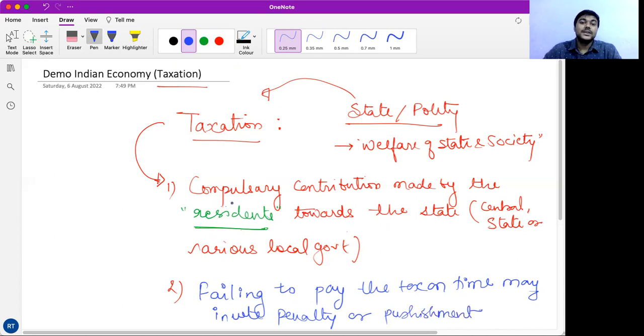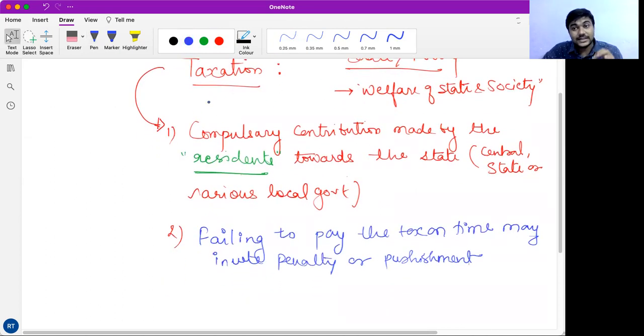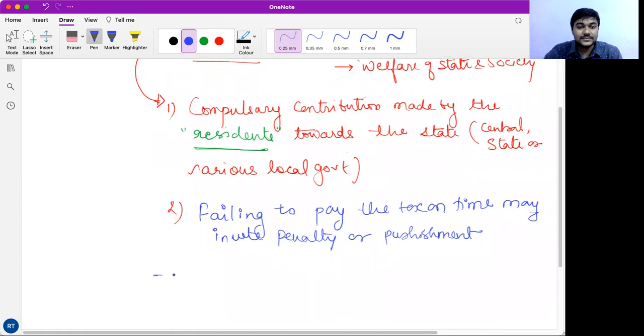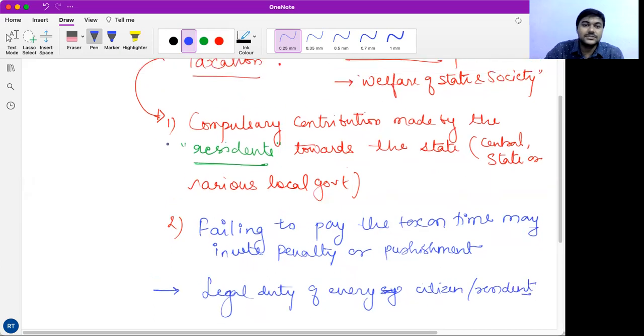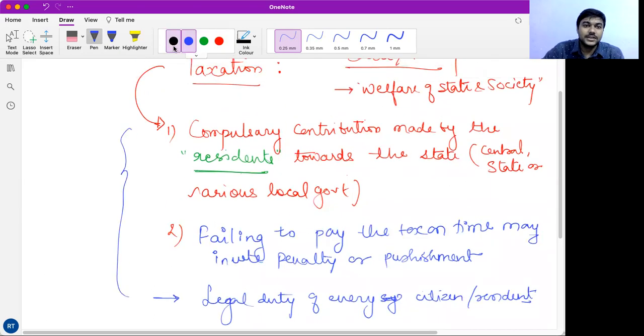So my friends, paying taxes is a legal duty of every citizen or resident. Now, this is the definition of tax.